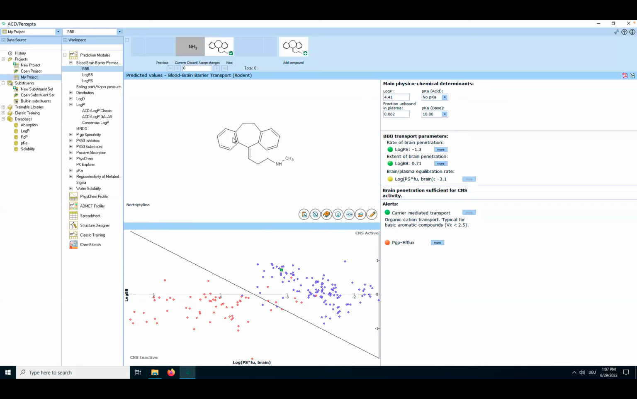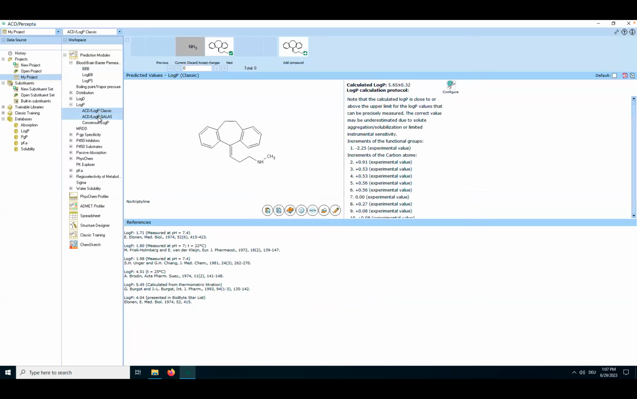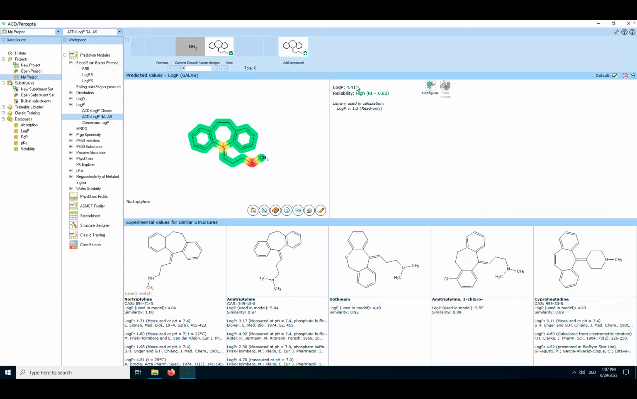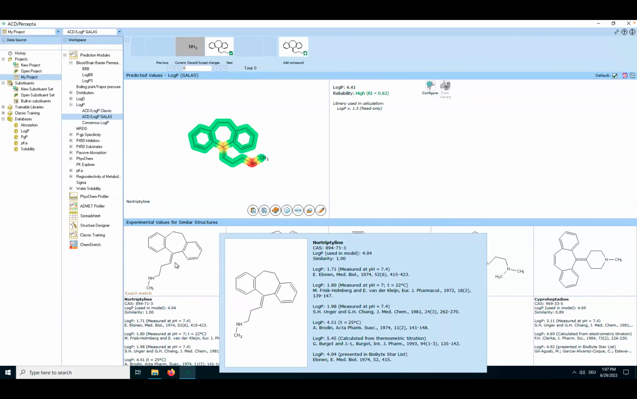Now I would like to move to maybe something a little bit more physical, partitioning coefficient. So let me keep the same molecule and look into prediction of partitioning coefficients for this molecule. As you can see here, there are two algorithms that are available, the classic and the Galas algorithm. The classical algorithm is very simple. It looks at the functional groups of the molecule and incrementally calculates a value that is then given up here. The Galas algorithm looks at similar molecules that are in the database and also suggests a value for the partitioning coefficient water octanol. What you can see here, it's always worth looking under similar structures.